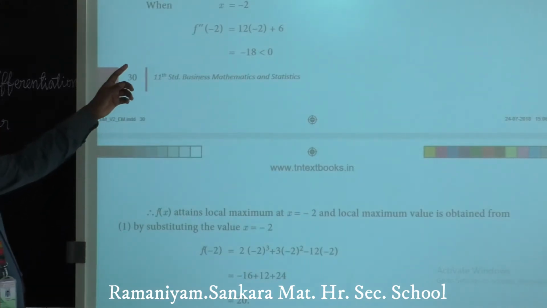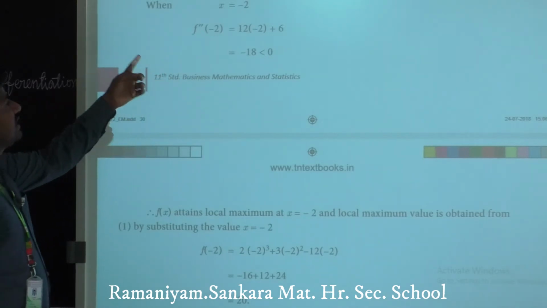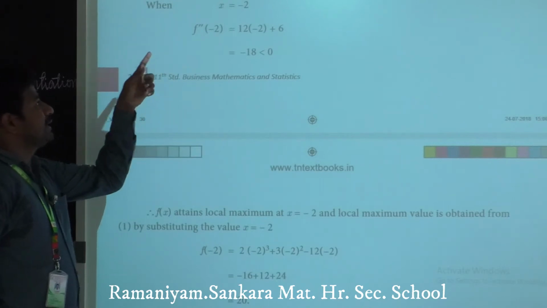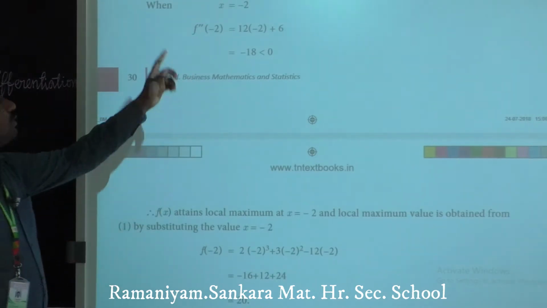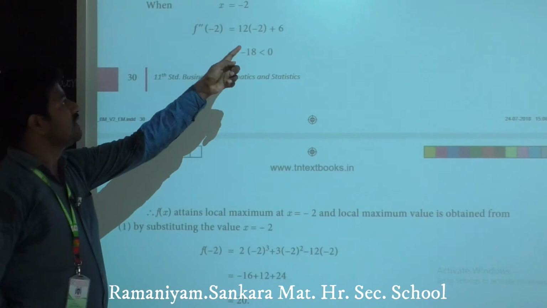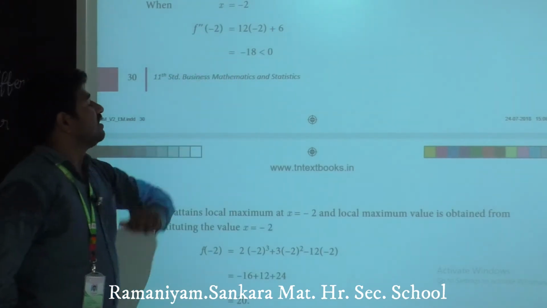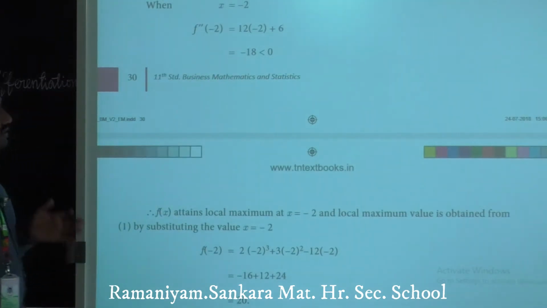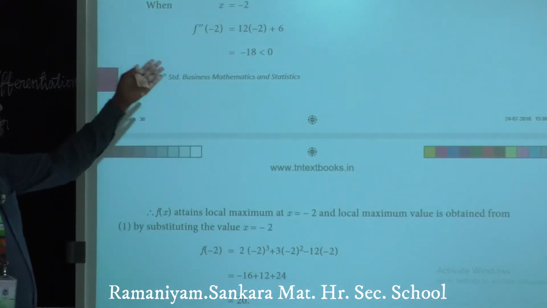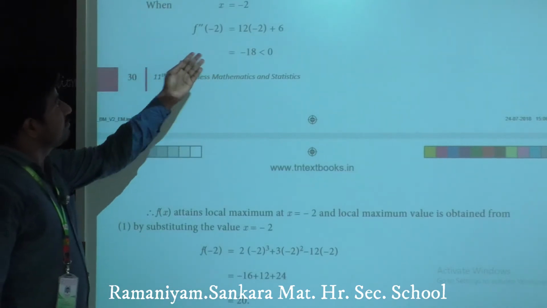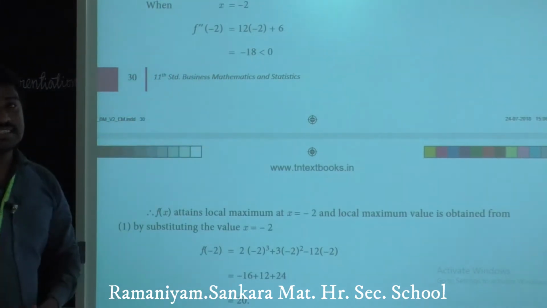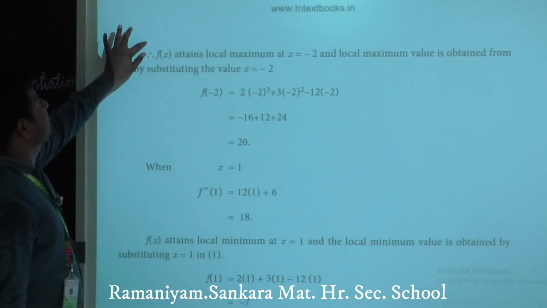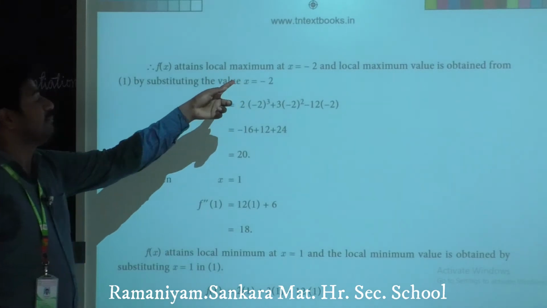First we apply the first value, x equals to minus 2 in the second derivative equation. Here f double dash of x, in place of x I put minus 2. So 12 into minus 2 plus 6. After simplifying this result, minus 18 is there. Just check the result of f double dash of x, f double dash of minus 2, which is less than 0. So therefore f of x attains local maximum.